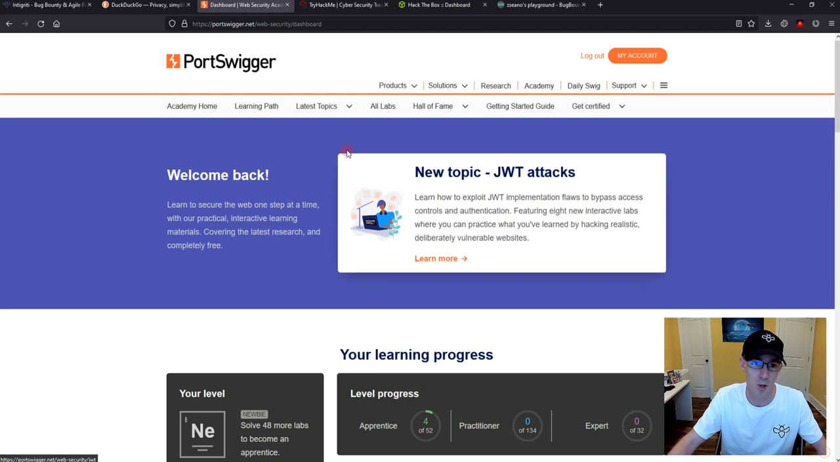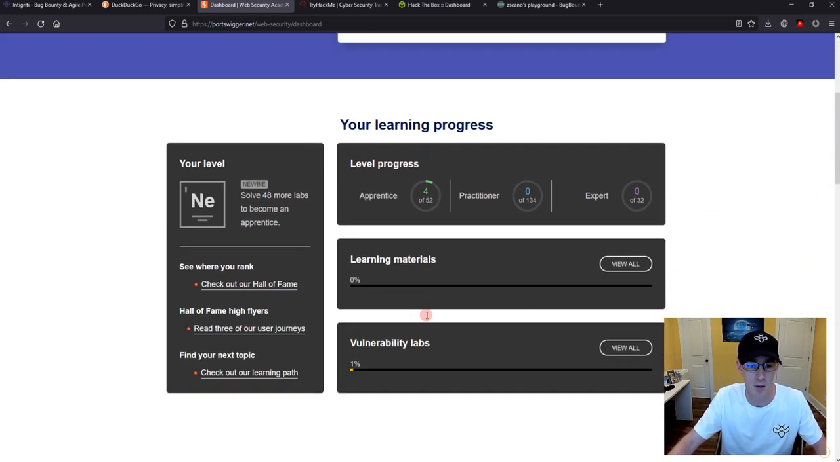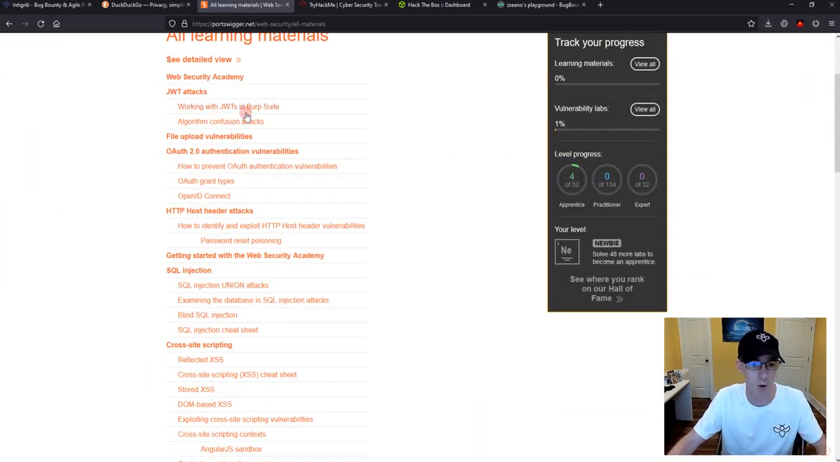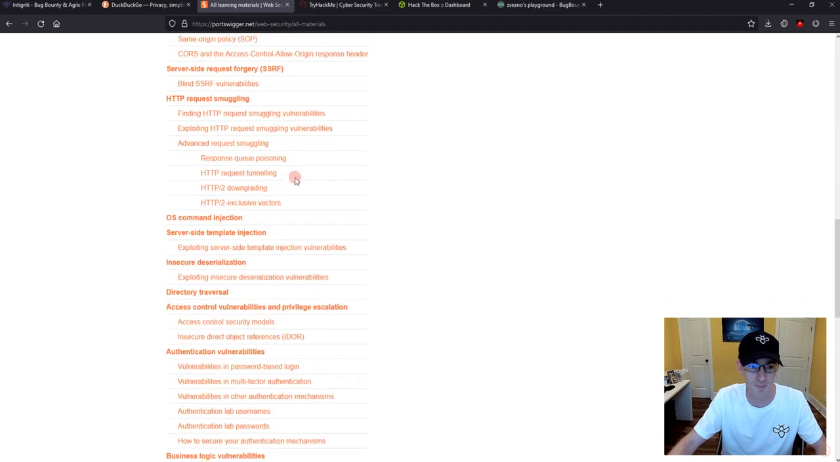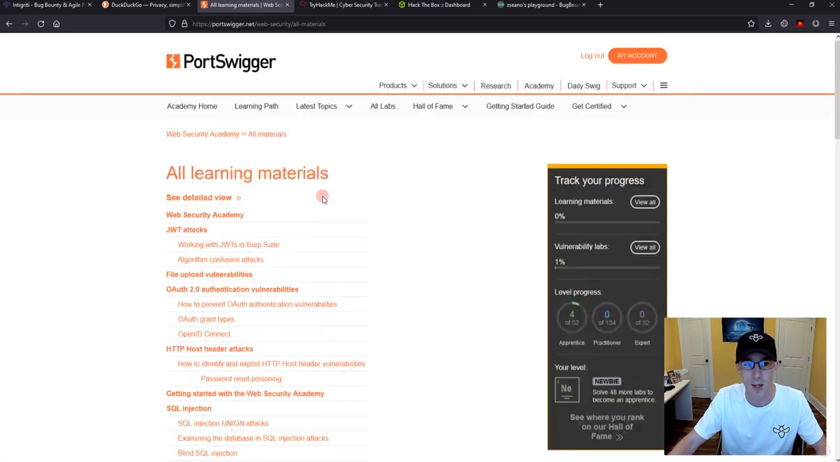This is an academy where you go, you create a free account, and then once you have a free account, you have all of these labs and learning materials you can go through. So, if I click on learning materials here, it's got all these different types of vulnerabilities, and these are all things you should be able to get paid for in bug bounty.